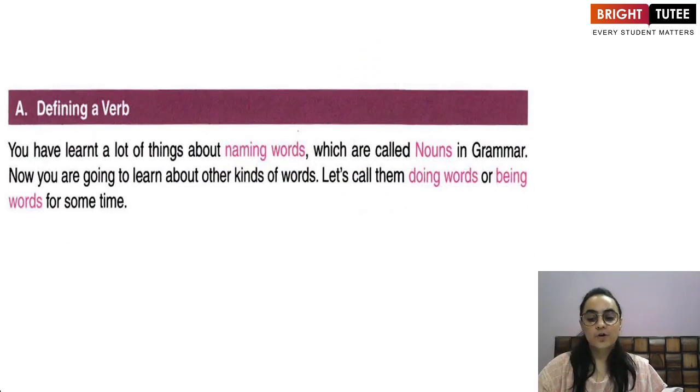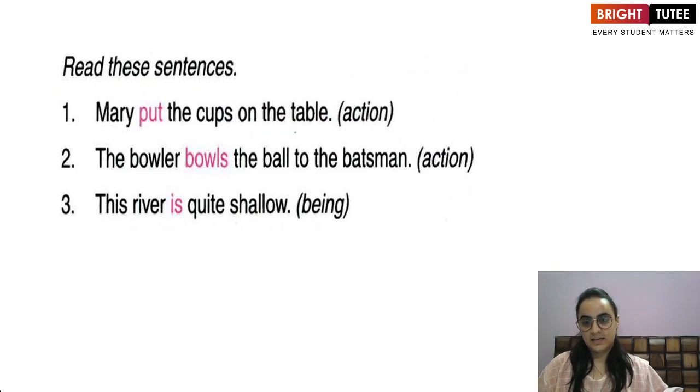So verbs basically are those words which either tell us what action is taking place, or they talk about the state of being or possession. For example, Mary put the cups on the table. So when you're telling Mary to put the cups on the table, what is the action here? Put. So this is a verb.